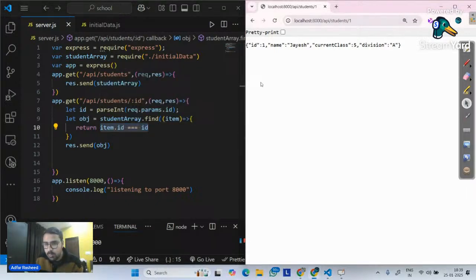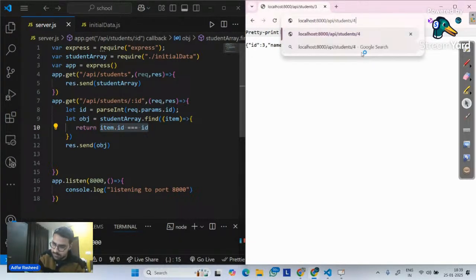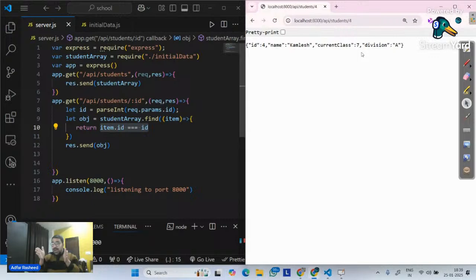Now, if I go here and click 1, do you see a proper JSON over here? Of course. Now, if I go 2 and click enter, you can see it works properly. If I write 3 over there, it works properly, and so on and so forth. If I write 4, it works properly. So now we have built an API that, based on one dynamic param, gives me unique values in the output. Am I clear?